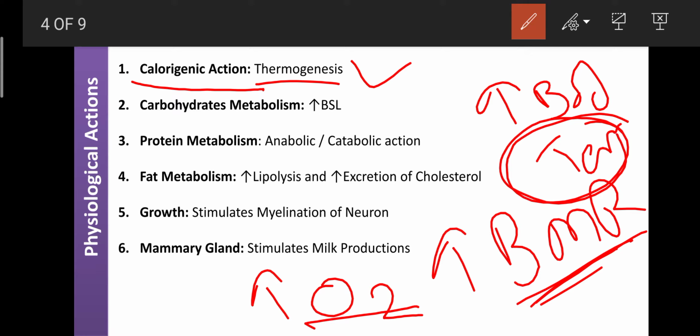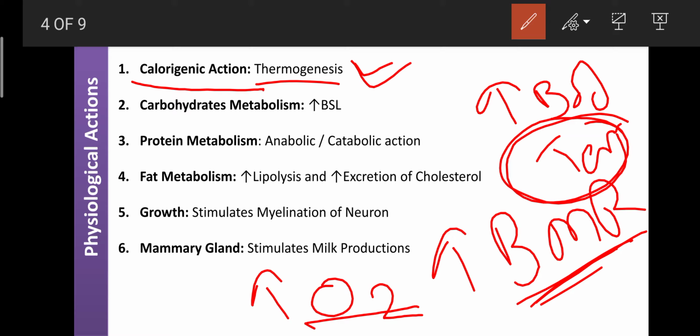As the activity of muscle increases, automatically the generation of heat increases. That heat is required to maintain the body temperature. That is known as thermogenesis. It means T3 and T4 are involved in maintaining our body temperature. If there is any problem in T3, then our body temperature also goes down, or it cannot be normalized.